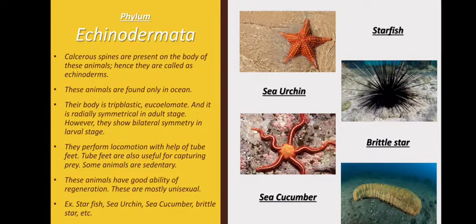In one more phylum we saw that they have a very good ability of regeneration. Can you think? Porifera, right? They also have a very good capacity to regenerate. These animals are mostly unisexual. For example, starfish, sea urchin, sea cucumber, brittle star, etc.